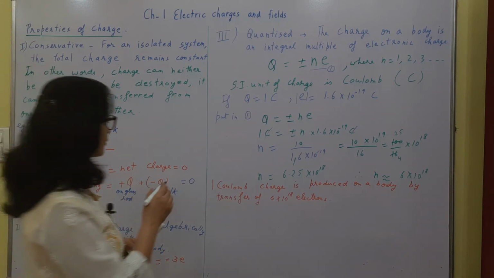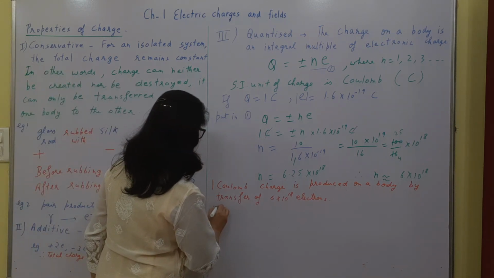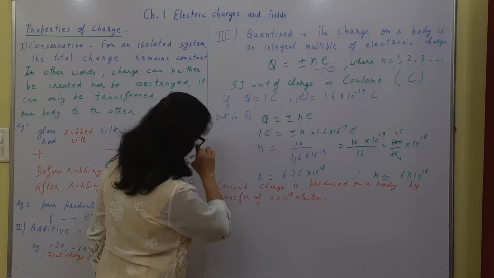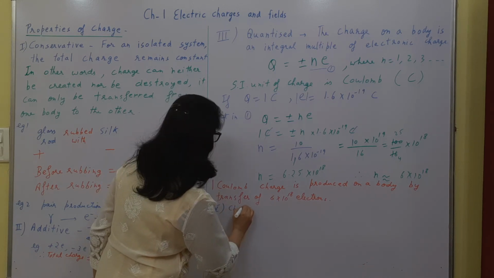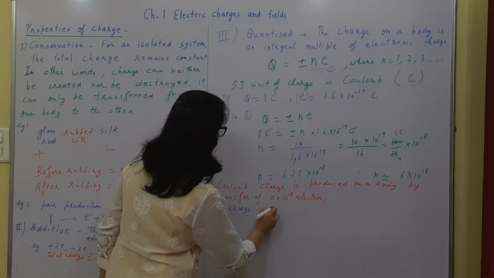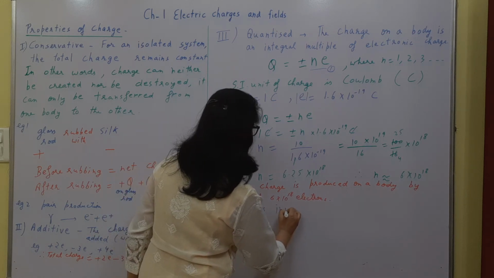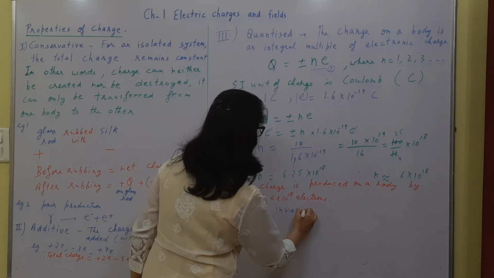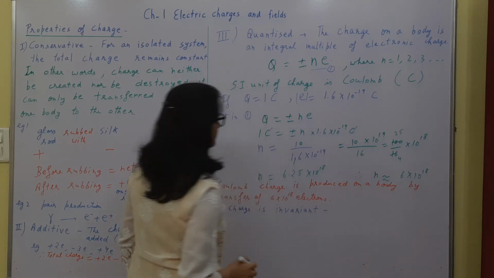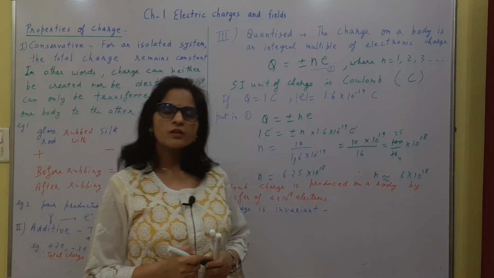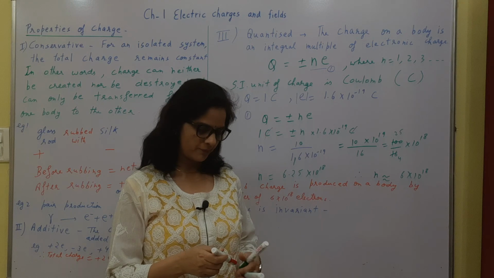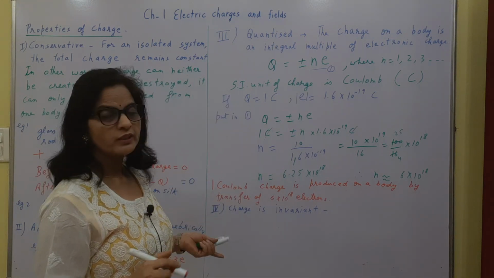Let's discuss the fourth and the last property. The charge is invariant. Invariant means the charge does not vary with the motion of the body, right? We know that the mass varies.